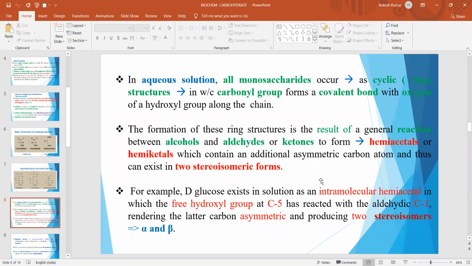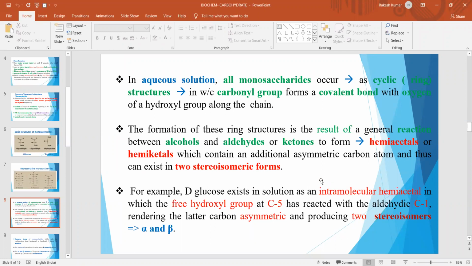You must know that in aqueous solution, all monosaccharide units occur as cyclic or ring structures in which the carbonyl group forms a covalent bond with oxygen of a hydroxyl group along the chain.